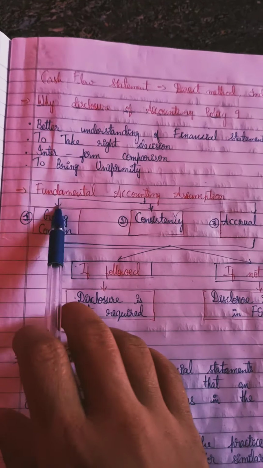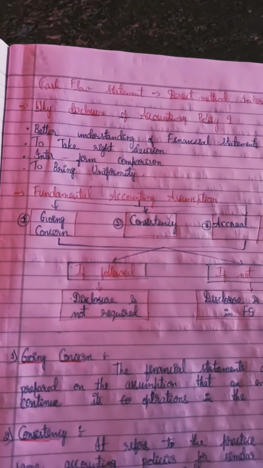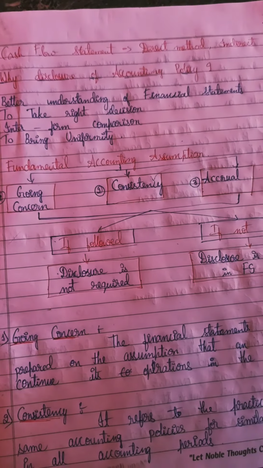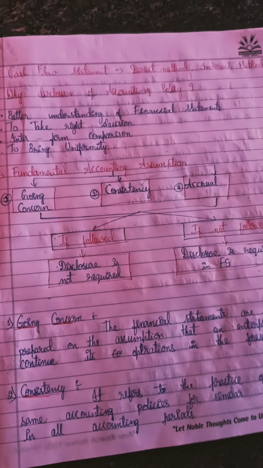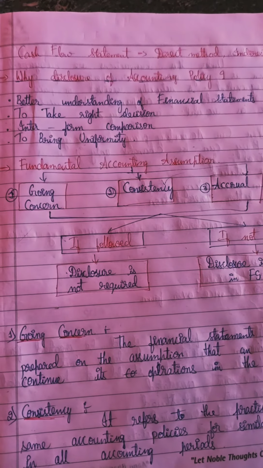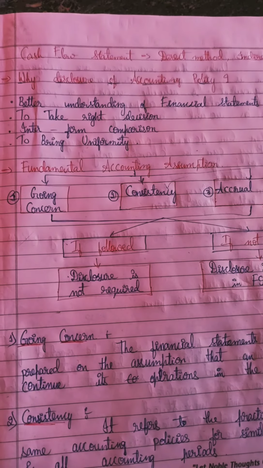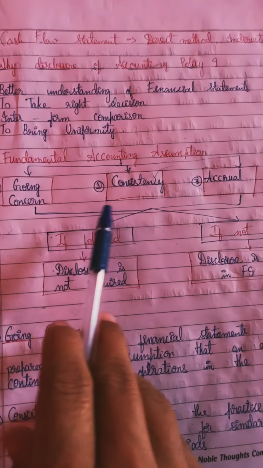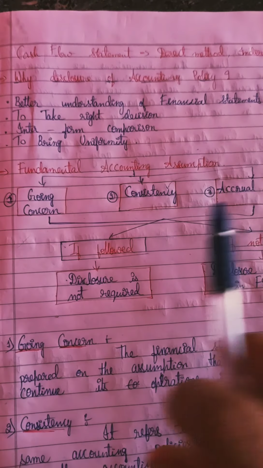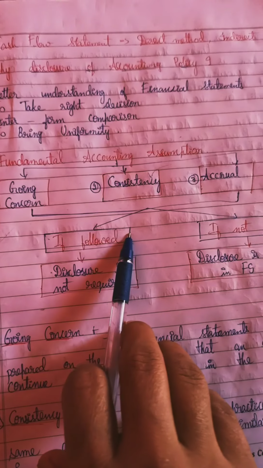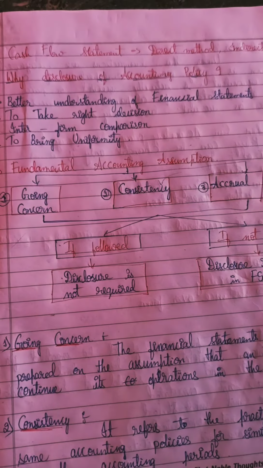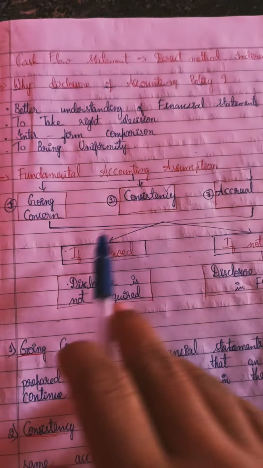Okay, next is fundamental accounting assumptions. What are fundamental accounting assumptions? Fundamental accounting assumptions means these things are already assumed. Whoever prepares the financial statements must have already used these things.